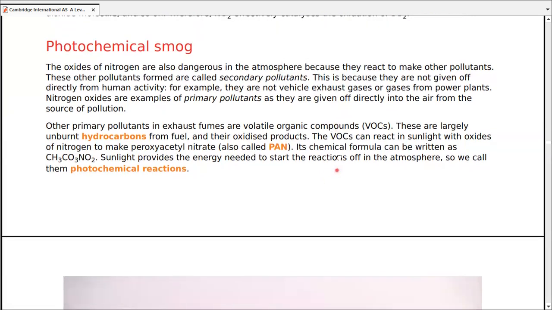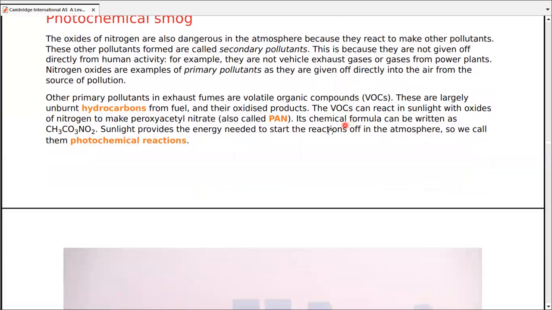Primary pollutants in exhaust fumes are also volatile organic compounds, unburnt hydrocarbons, sometimes from the fuel. This usually happens through leakages and other problems like that. So the oxidized products also can be a problem. VOCs, or volatile organic compounds, can react in sunlight with oxides of nitrogen to form peroxyacetyl nitrate. We have been abbreviating it as PAN previously. We discussed back in IGCSE that PAN is an important secondary pollutant. We are quoting the same thing over here.